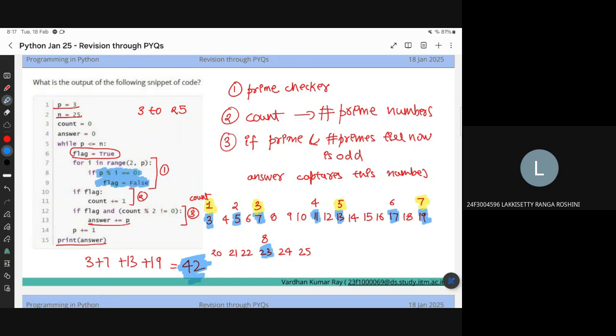Sir, how can we decide that in the first step it is a prime or not? Here, this block, this code, this for loop will tell you that. It just takes the numbers between 2 and that number. If any number divides it, that means it's not a prime, correct? And they change the flag to false.